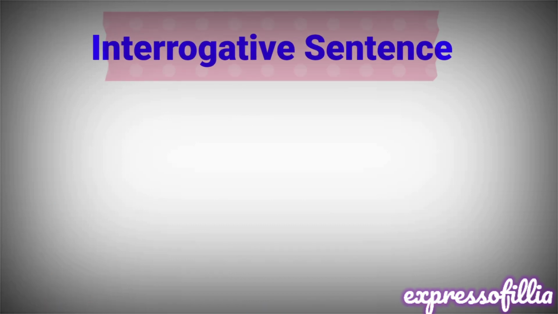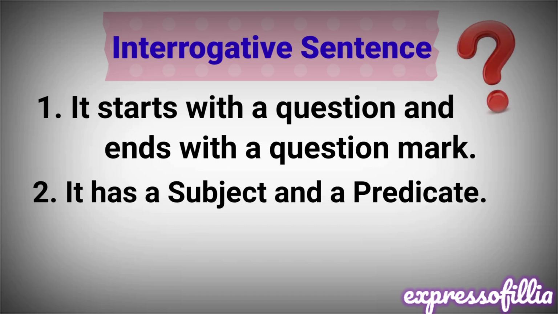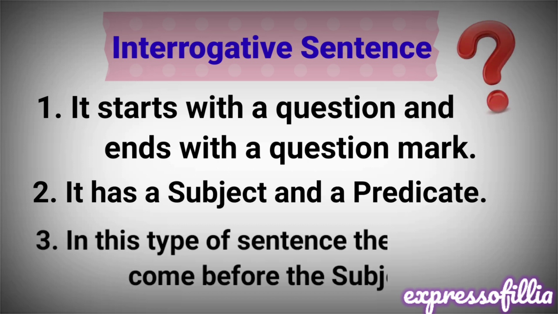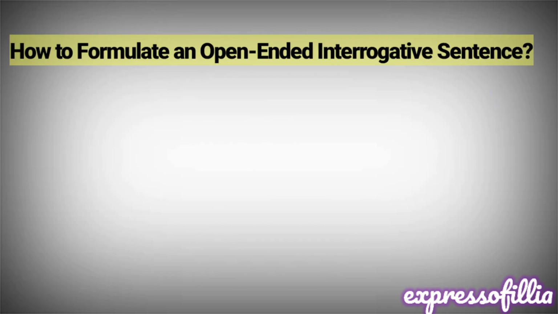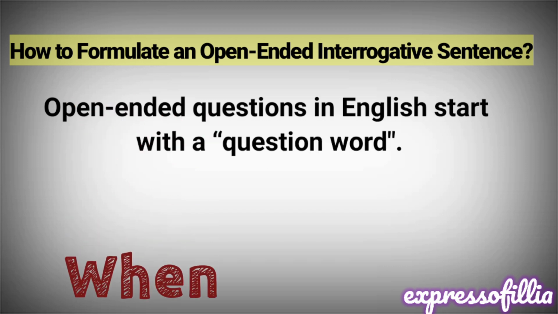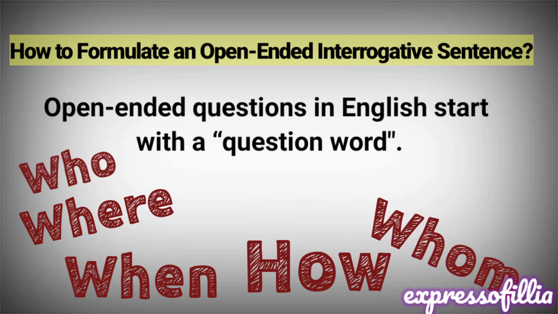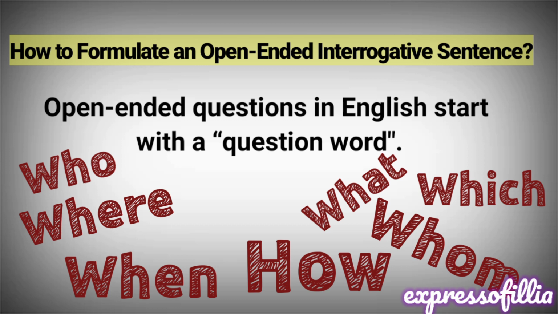Let's look into the second type of sentences, which is an interrogative sentence. It starts with a question and ends with a question mark. It has a subject and a predicate. In this type of sentence, the first verb comes before the subject. Here we'll learn how to formulate open-ended interrogative sentences. These sentences start with the question word, the basic WH word, which are who, where, when, how, whom, what, which and why. These formulate the open-ended interrogative sentences.